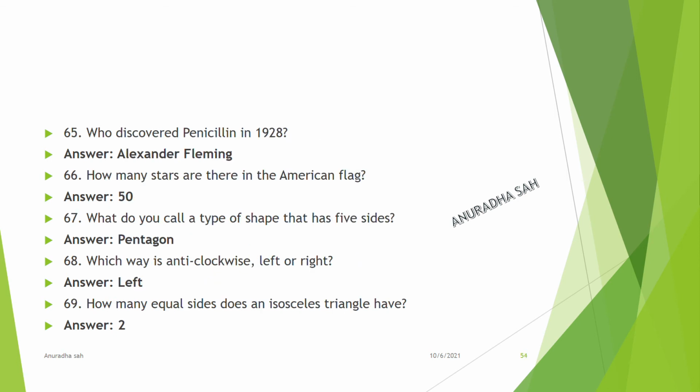Who discovered penicillin in 1928? Alexander Fleming. How many stars are there in the American flag? 50. What do you call a type of shape that has 5 sides? Pentagon. Which way is anti-clockwise, left or right? Left. How many equal sides does an isosceles triangle have? 2 sides.